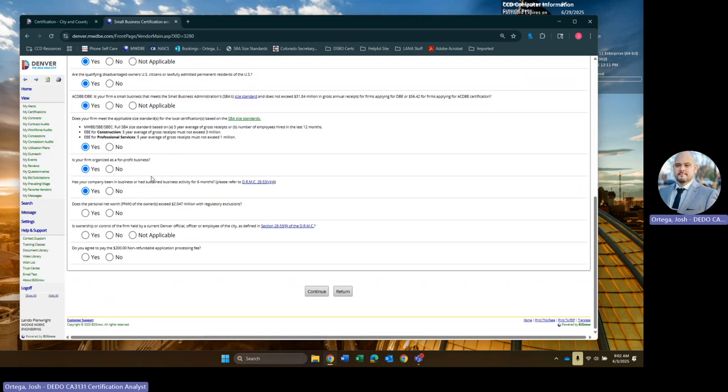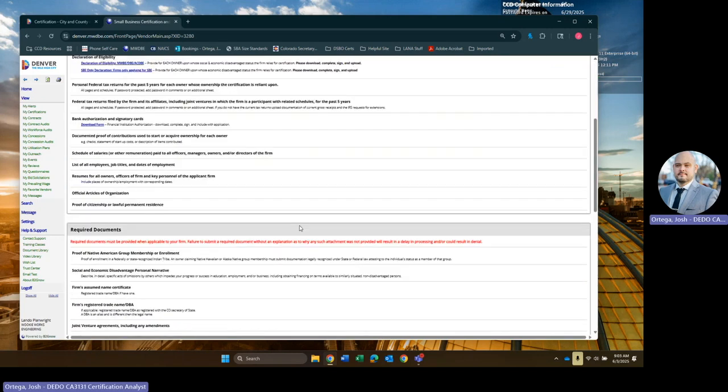DBE, it's 1 day. Here's your personal net worth of under 2.7 million. It doesn't exceed that, so we're gonna hit no. You can't be a city official or an officer for the city of Denver. And then there is a $200 non-refundable application processing fee. This is going to cover all of our applications. So you only have to submit one application for all of our certifications. So we'll click yes, and we'll hit continue.